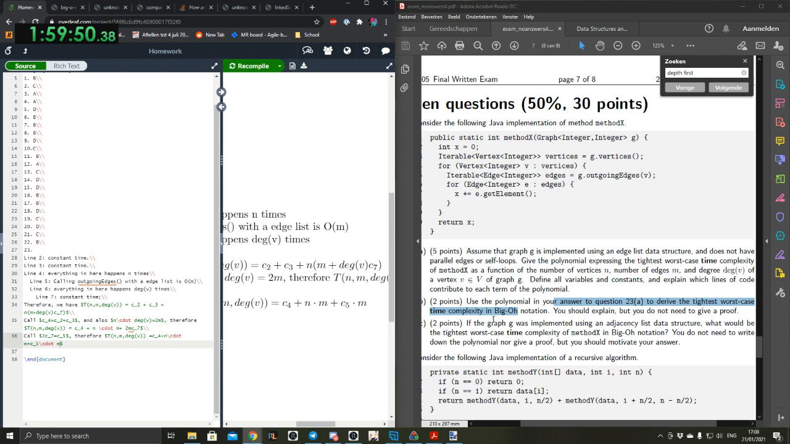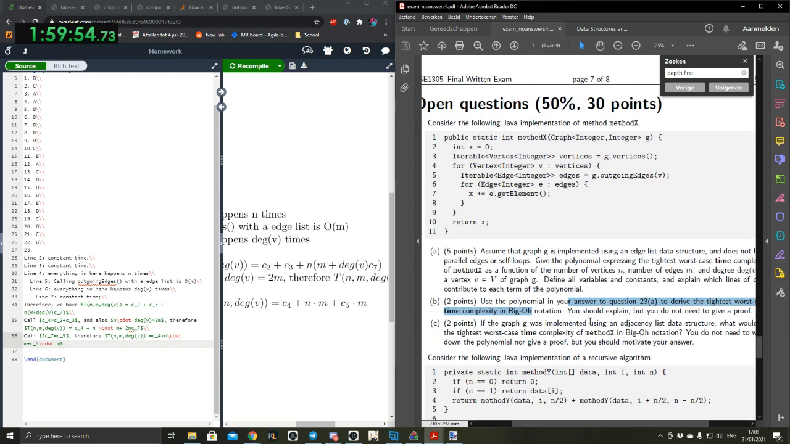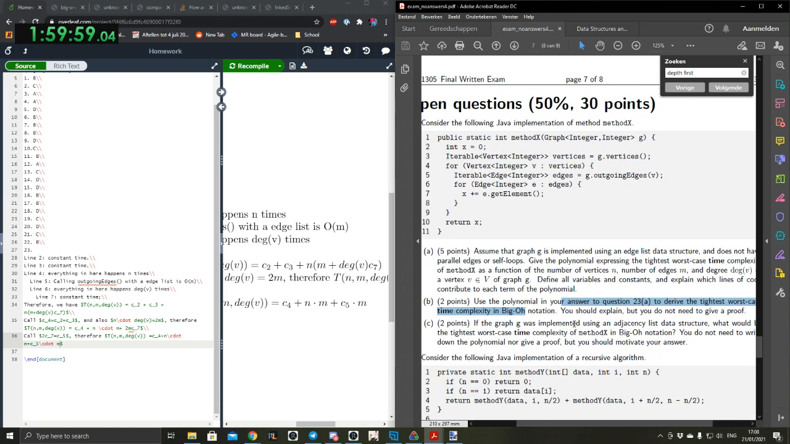If the graph G was implemented using an adjacency list data structure, what would the tightest worst case time complexity of method X be in big O notation? You do not need to write a polynomial nor give a proof, but you should motivate your answer.